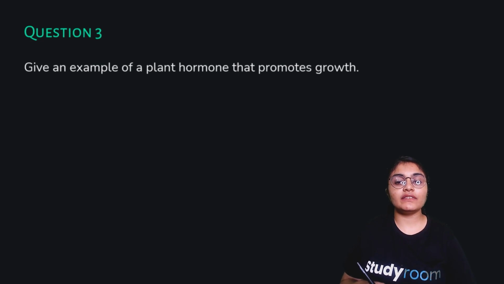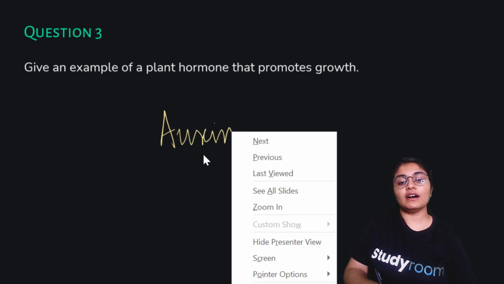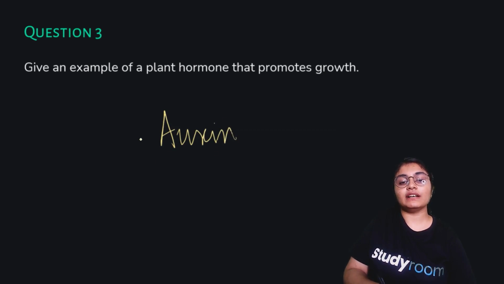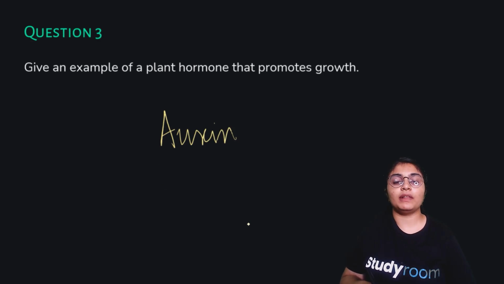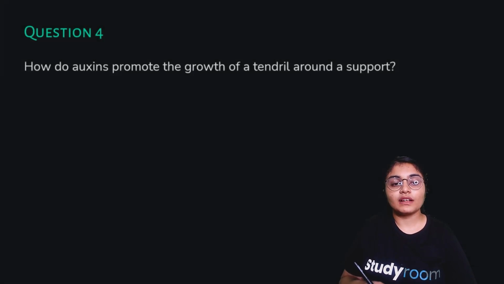The third question that we have is, give an example of a plant hormone that promotes growth. We have studied so many plant hormones that promote growth, but one of the major plant hormones that we studied was auxin, which influenced the growth of plants very much. So this is a very important hormone. We just have to give an example, so auxin is a very suitable example here.